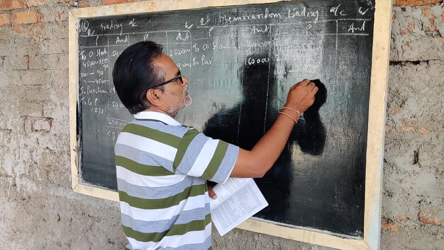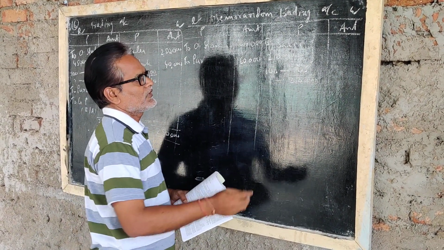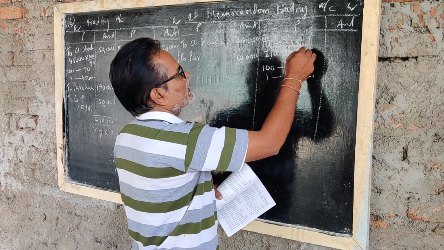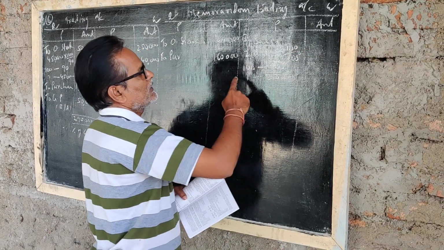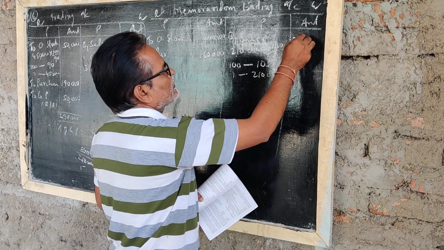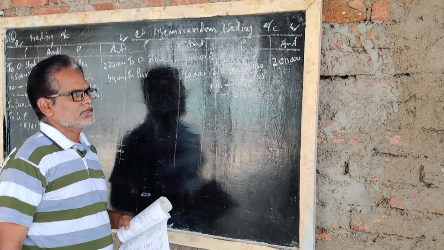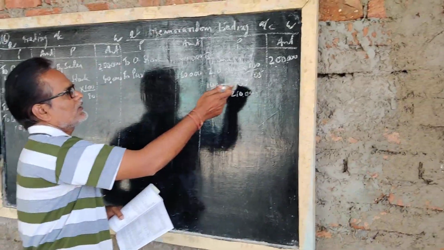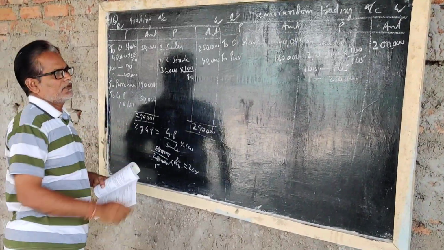Like that they wrote 2,10,000. How much is the actual sales? 2,10,000 into 100 by 105, so you get 2 lakhs rupees. Like that you show. If it is an increase, write like that. If it is a decrease, write like that, 100 to 90.